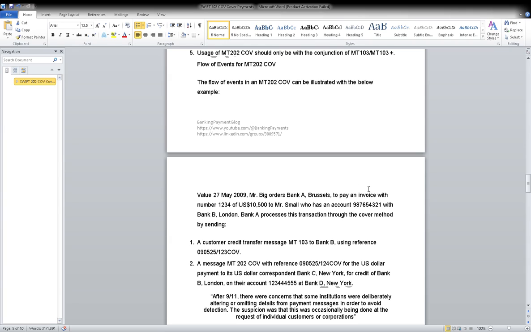MT199 indicates that it is a free format message; the transaction reference number is the unique identifier, and 79 is a new field now. It is the main content of the message, where the sender can include any information or request. In a real-world example, Bank A has sent a payment to Bank B, but has not received the confirmation, so it sends an inquiry about the status of a payment. Bank A sends an MT199 message to Bank B asking for an update on the payment.